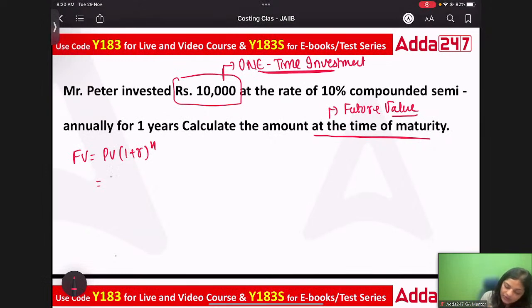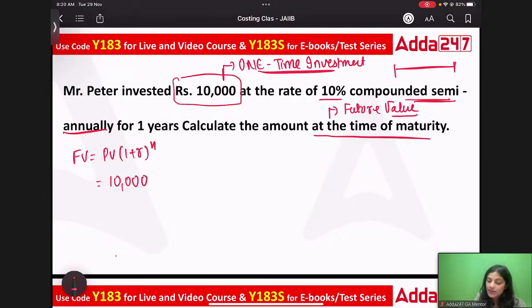So the amount over here is 10,000. Now, when you say compounded semi-annually, what do you mean? Compounded semi-annually means this is a year. The interest is not given one time in a year, rather 2 times in a year. That means the rate of interest would reduce to 5% over here, 5% over here.